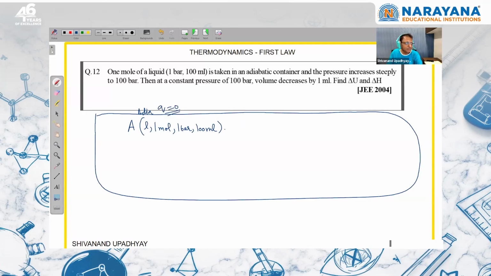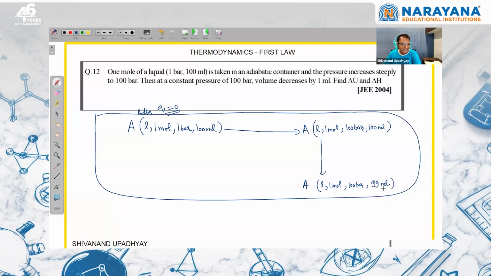The pressure is steeply increased. Suddenly the pressure on a liquid, this liquid is in the same state, 1 mole only, but the pressure is steeply increased to 100 bar. Suddenly its pressure has been changed. When the pressure is increased, initially the volume is not going to change. When you maintain the same pressure for some time, then this liquid will decrease its volume, and at 100 bar it will decrease by 1 ml, it will become 99 ml.